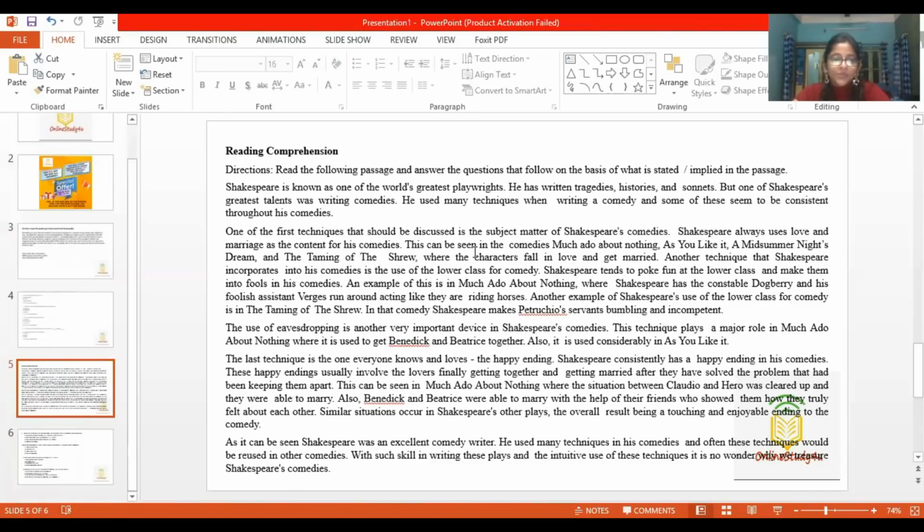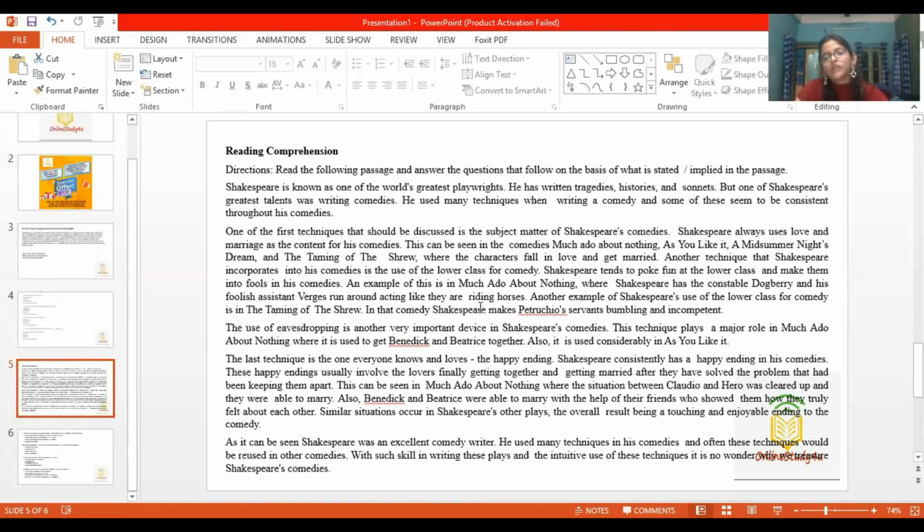Another technique that Shakespeare incorporates into his comedies is the use of the lower class for comedy. Shakespeare tends to poke fun at the lower class and make them into fools in his comedies. Now, we had a question about the lower class, and we had to look for a name of a comedy. Okay, so look at the examples. An example of this is in Much Ado About Nothing, where Shakespeare has the Constable Dogberry and his foolish assistant Verges run around acting like they are riding horses.